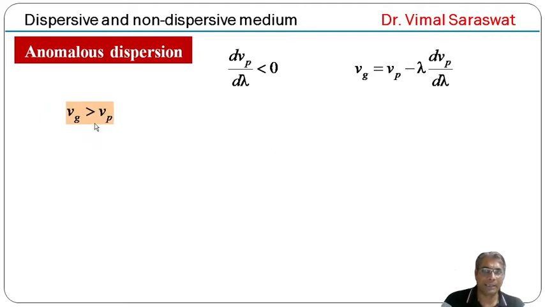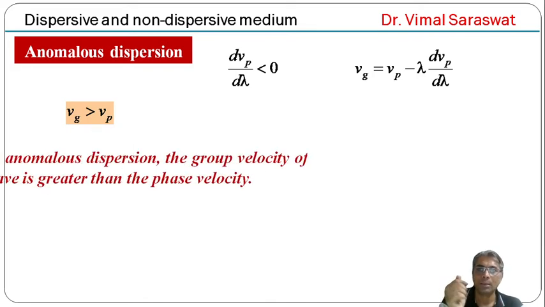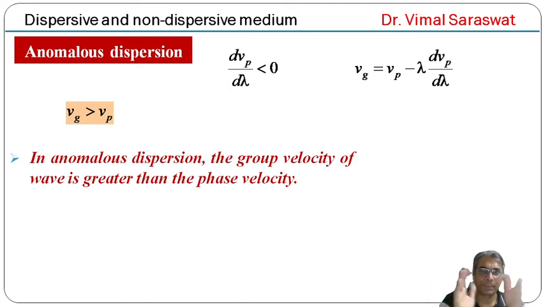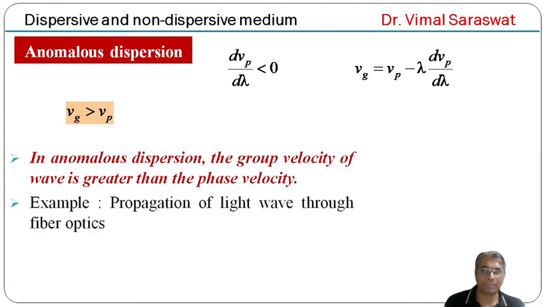So Vg is greater than Vp. It means in case of anomalous dispersion, the group velocity is always greater than the phase velocity. An example of it is the propagation of light wave through fiber optics.